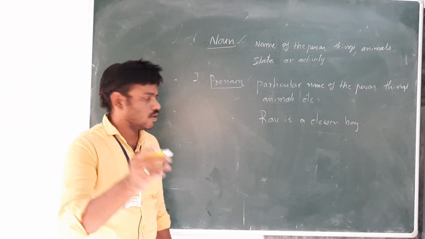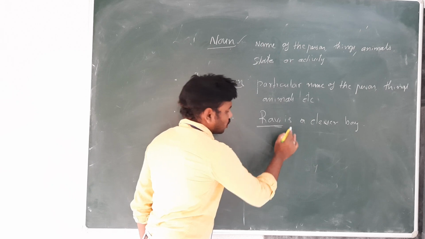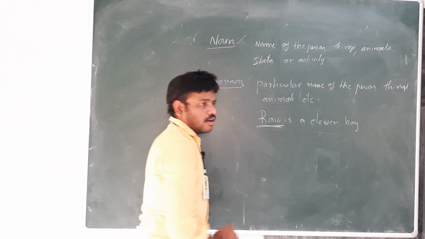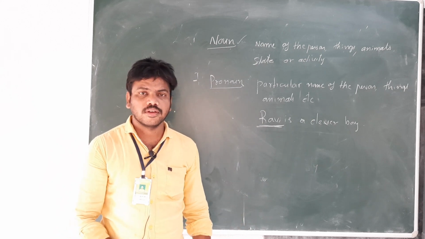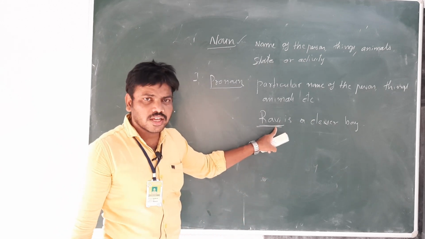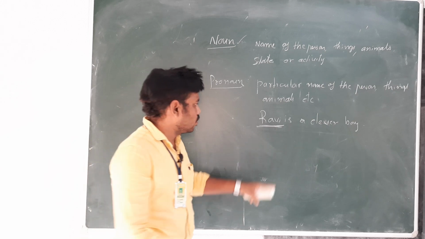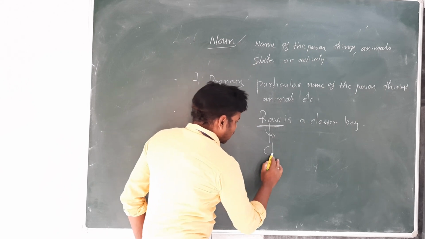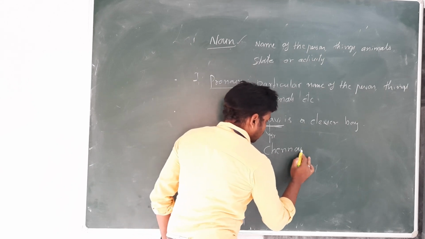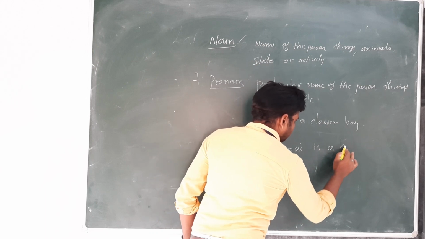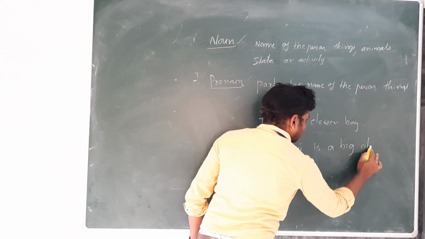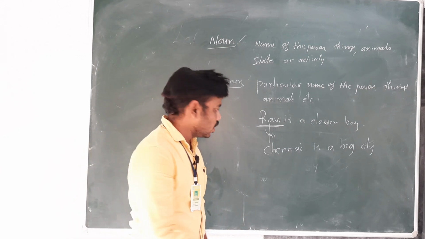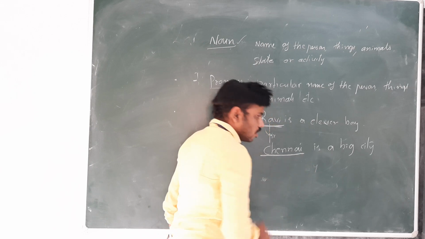What is the noun? Yes, Ravi is the noun. So what kind of noun is it? Proper noun, because it is the particular name of the person. That is why it is regarded as a proper noun. Now, Chennai is a big city. In this, what is the proper noun? Chennai. Yes, Chennai is a proper noun.